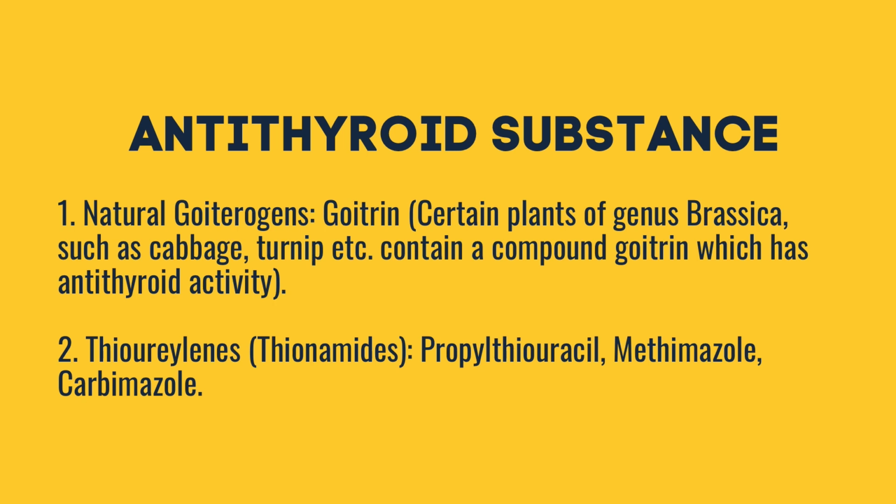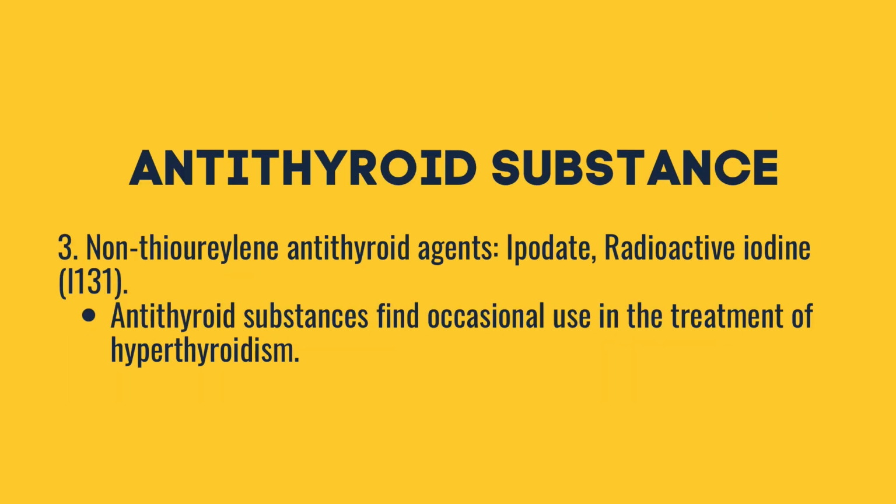Firstly, we have natural goitrogens or goitrin, found in certain plants of genus Brassica, such as cabbage, turnip, etc., which contain a compound of goitrin which has antithyroid activity. We also have thionamides, which include propylthiouracil, methimazole, and carbimazole. Lastly, we have non-thiouracil antithyroid agents, which include iopodate and radioactive iodine. Antithyroid substances find occasional use in the treatment of hyperthyroidism.